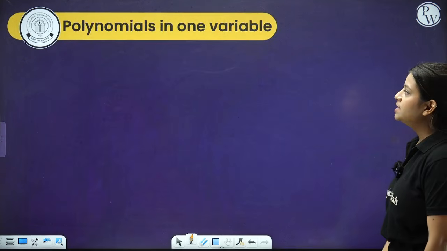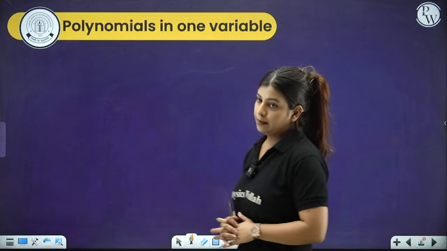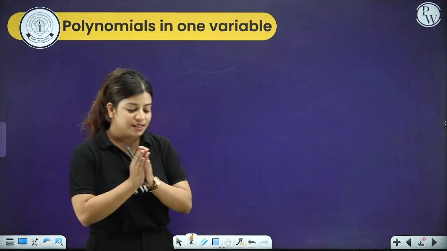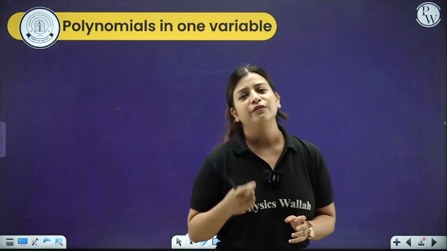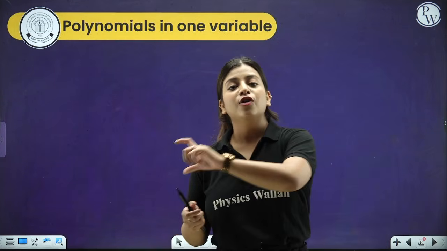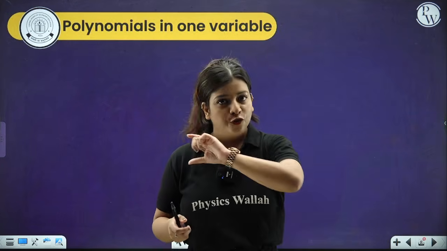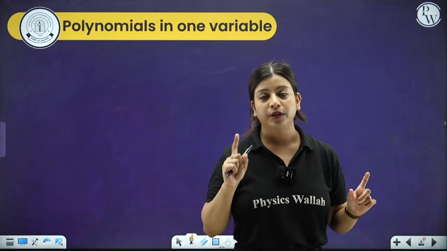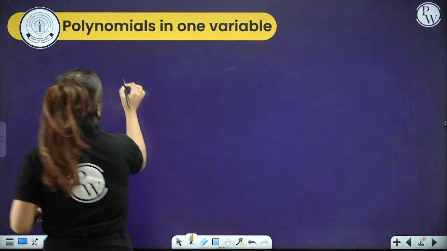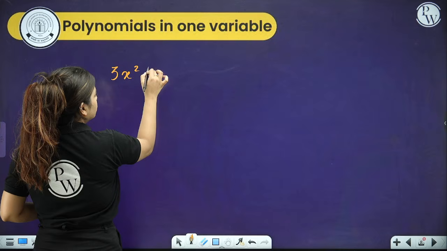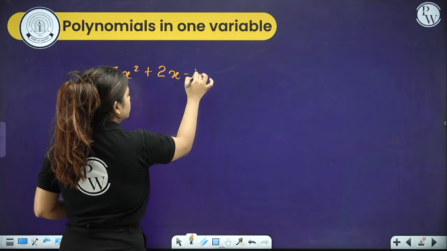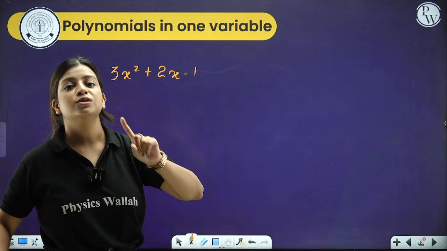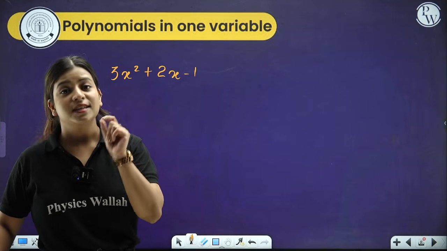The next thing is polynomials in one variable. In class 9th, we are learning about polynomials in one variable. And what does one variable mean, people? It means that throughout the expression, only one variable should be used. For example, 3x square plus 2x minus 1. In this entire expression, only one alphabet, that means only one variable, is used, that is x.